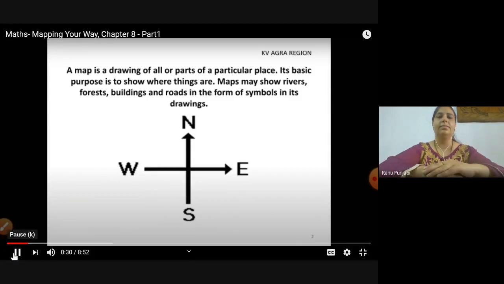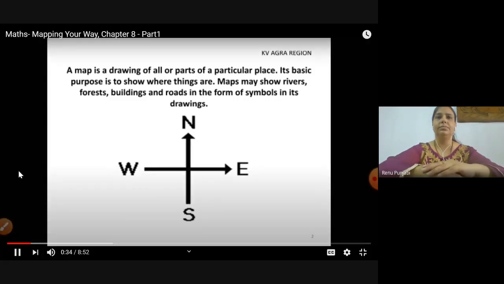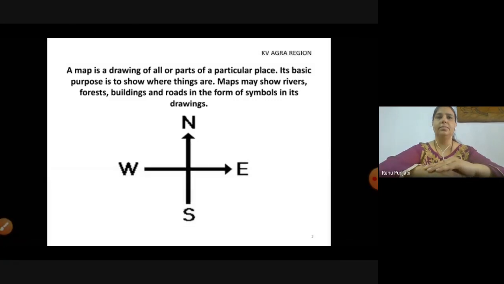A map is a visual representation of an entire area or a part of an area. Maps attempt to represent various things like political boundaries, physical features, roads, population, climate, and natural resources. Maps represent the real world on a much smaller scale. They help you to travel from one location to another.